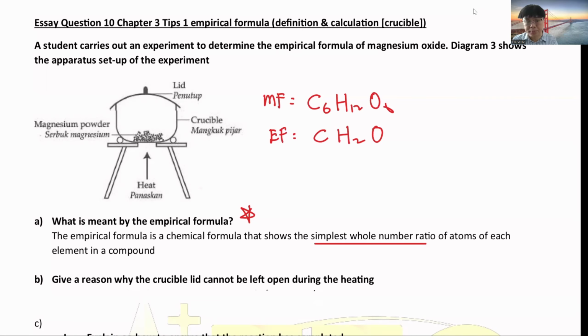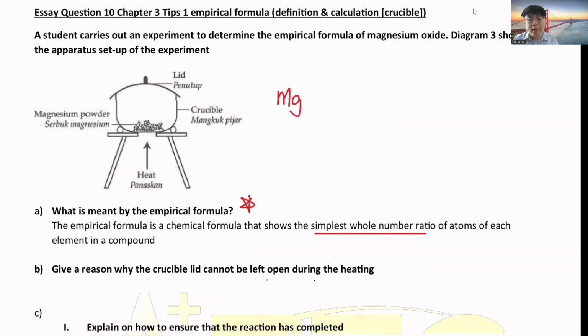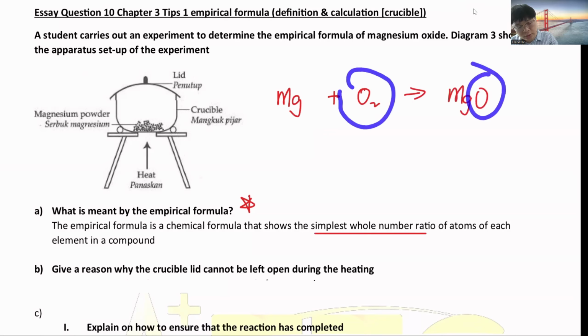Then for this experiment, I'll roughly explain to you, because it's a 10 marks essay that asks you about these 2 experiments. There is some calculation involved, and they have theory and definition. So definition will be 1 mark, calculation around 3 to 4 marks. Then we'll have some theory here. So the theory is that we started with magnesium ribbon. After that, the magnesium ribbon will burn with oxygen to form your magnesium oxide. Okay, balance the equation. 2 oxygen here, 1 oxygen here. We put a 2 here, then 2 Mg.